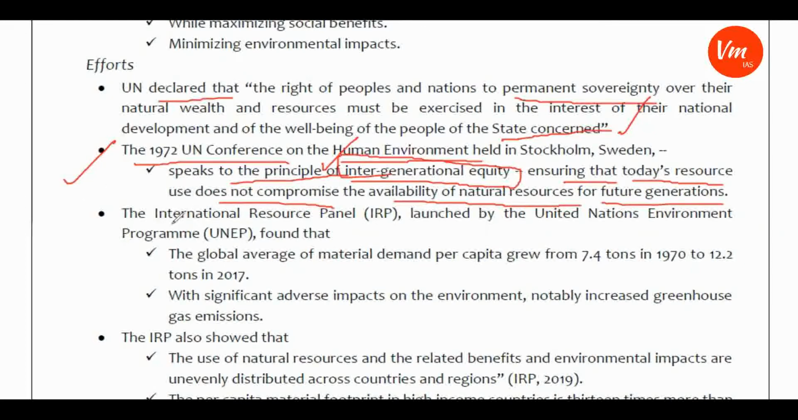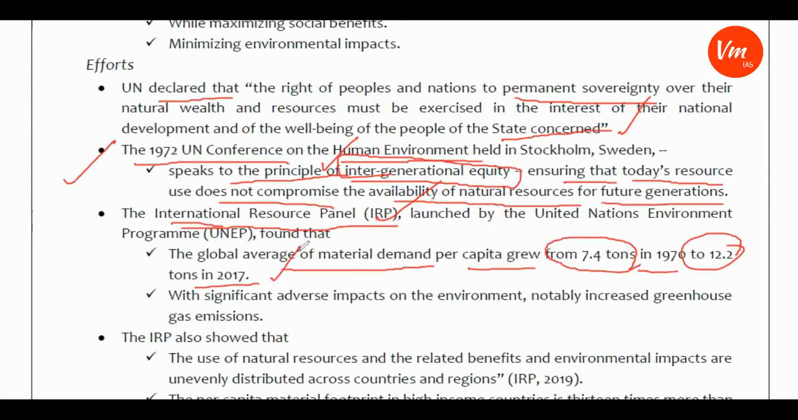Another important aspect is the International Resource Panel, which is launched by the United Nations Environment Programme. It found that the global average of material demand per capita grew from 7.4 tons in 1970 to 12.2 tons in 2017, which is increasing rapidly. So this shows the pressure on the environmental resources or natural resources, with significant adverse impacts on the environment, notably increased greenhouse gas emissions.